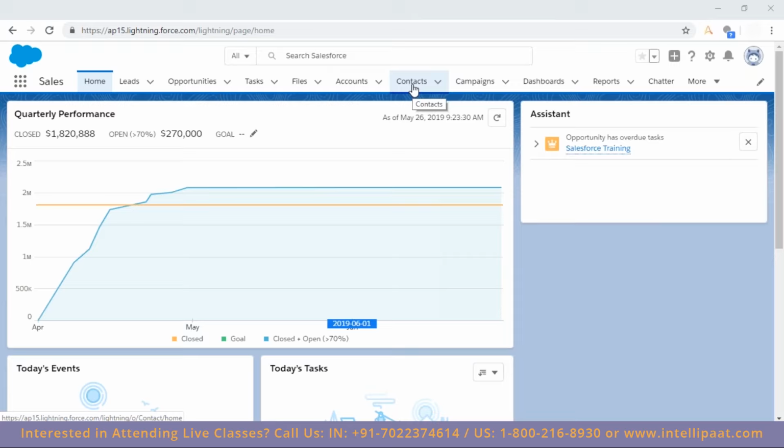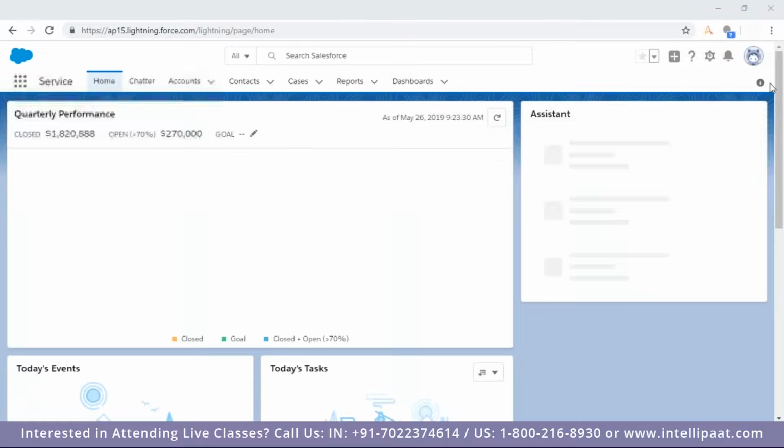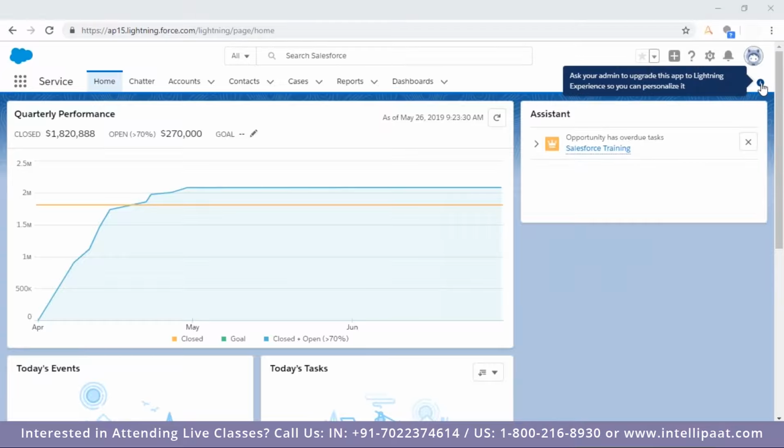Now you made it just to view the opportunities in the service app temporarily, as per the session, right? If you want to make that permanent in the service app, is there any option for us? Yes, we can do so. So go over here, service, and then go with customize. I'm not getting it here. It says: ask admin to upgrade this app to Lightning experience so that you can personalize it. No, I can't personalize it because the administrator didn't upgrade this application to Lightning experience.